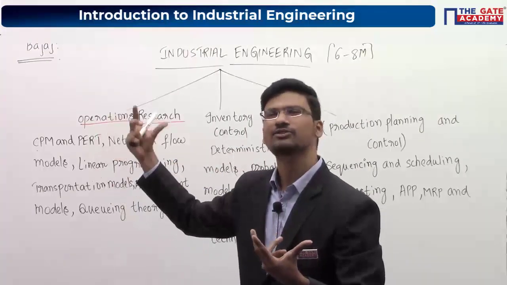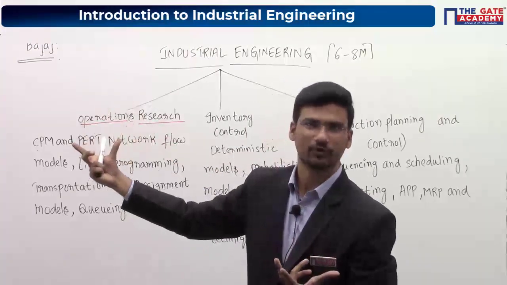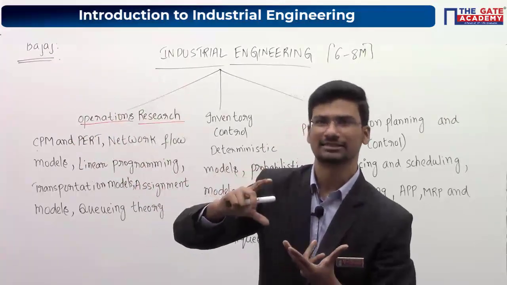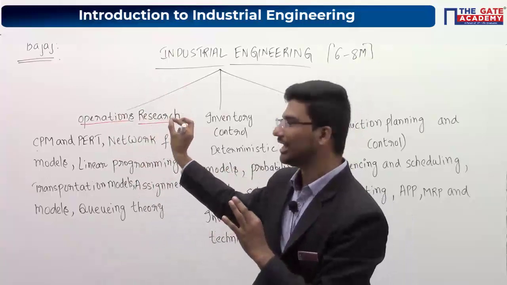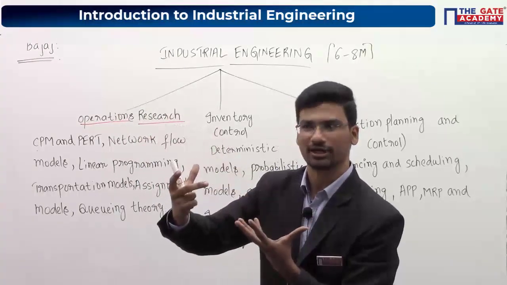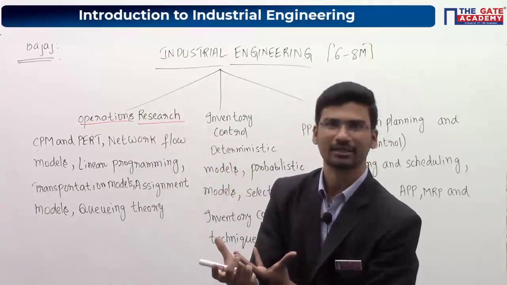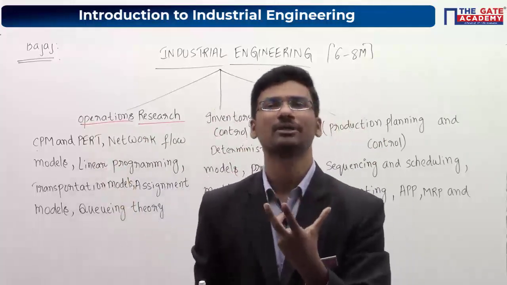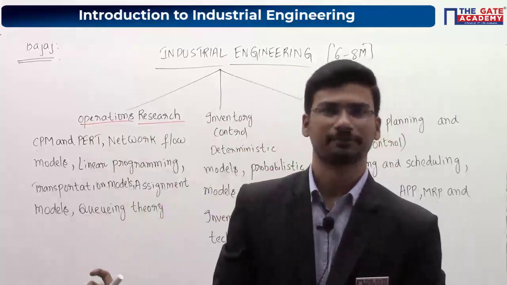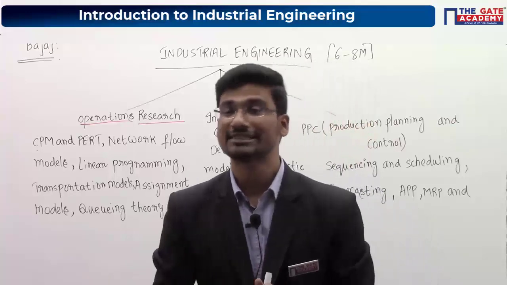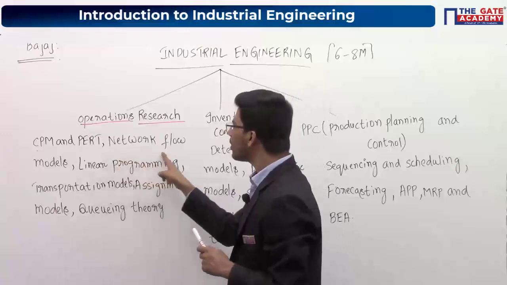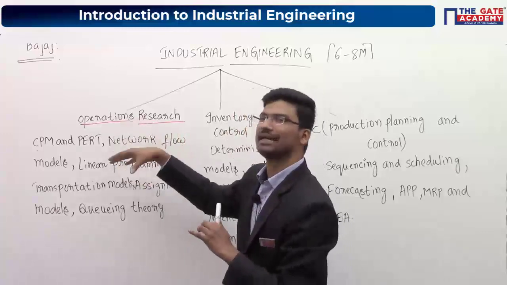In a project you will have many subtasks, right? You have to follow some sequence and complete all those tasks, okay. CPM and PERT will help you complete those tasks in a minimum amount of time. So this is the mathematical tool which will help you find the minimum completion time of any project. Is it okay? This is the application of CPM and PERT in industries. Network flow models, again, are also a part of these network models, okay.